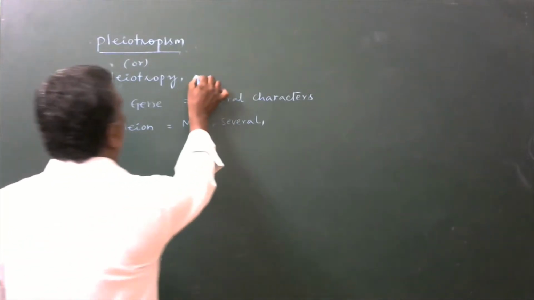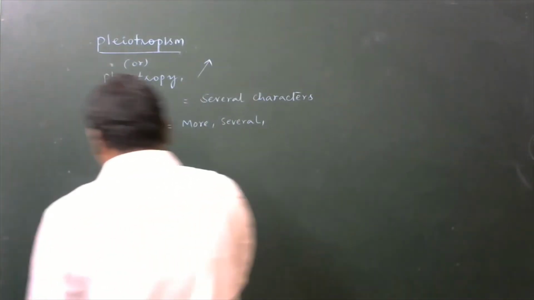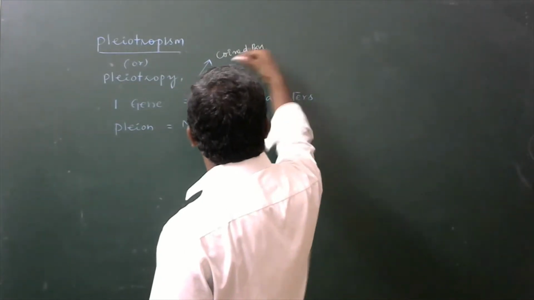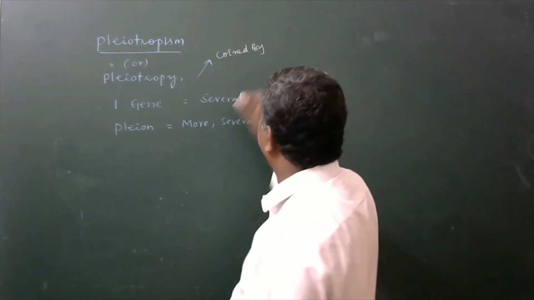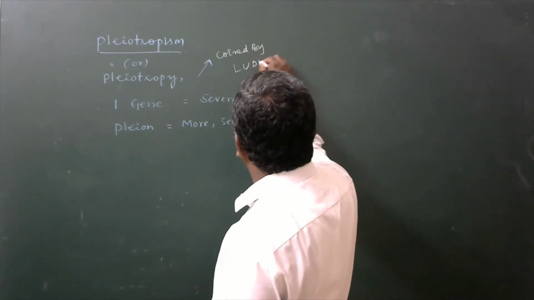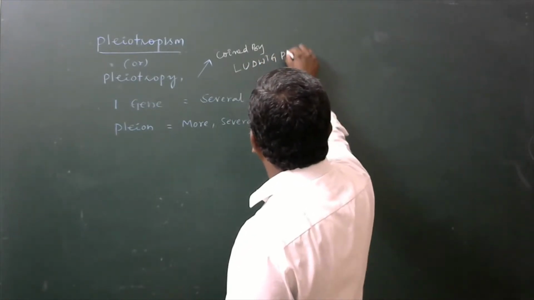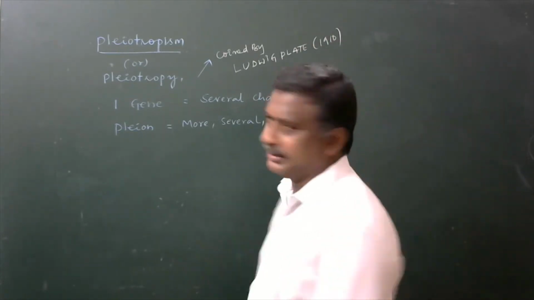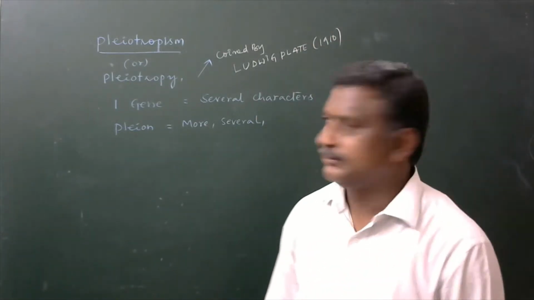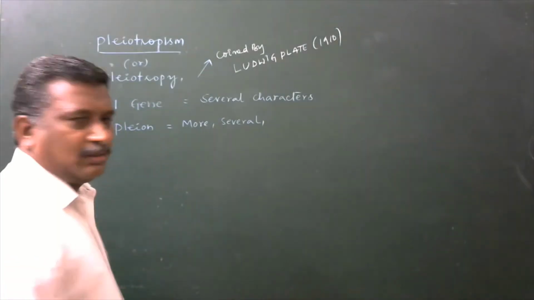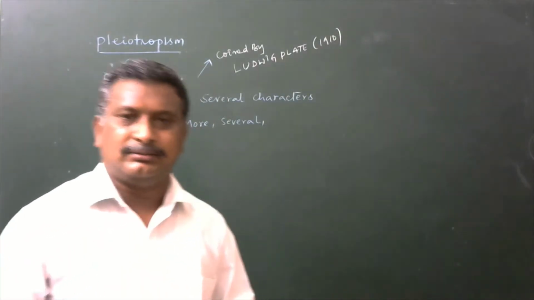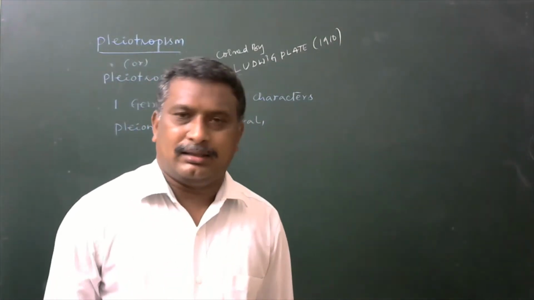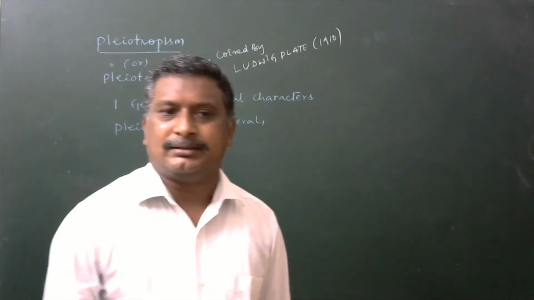This word pleiotropy was coined by Ludwig Plate in the year 1910. Okay, these pleiotropic genes totally differ from the laws that were given by Mendel.